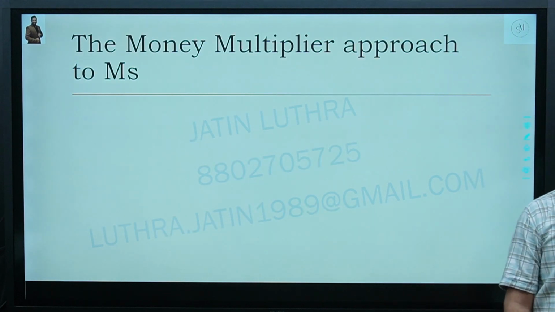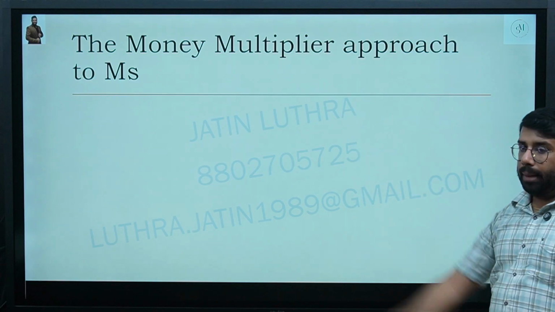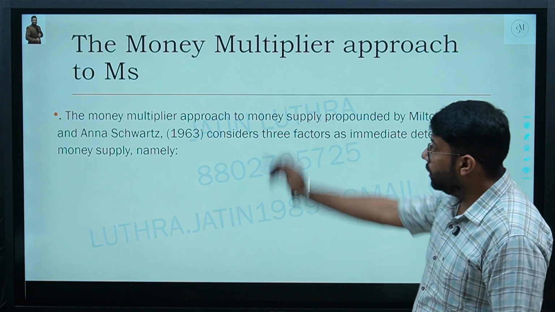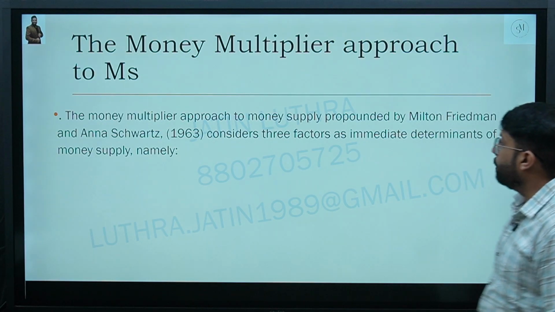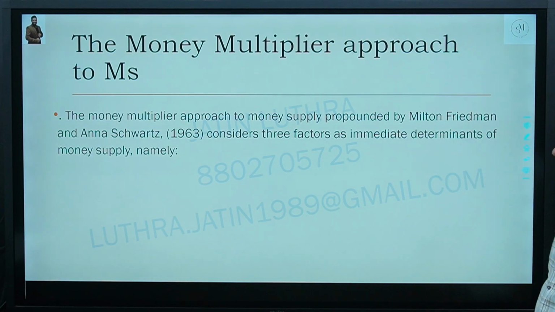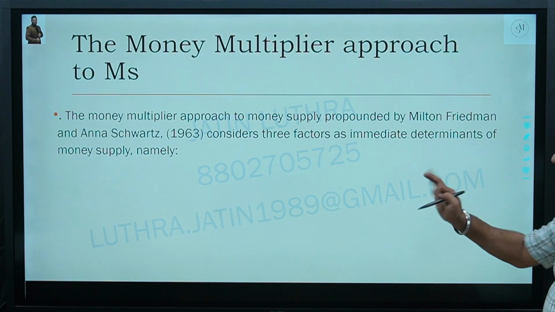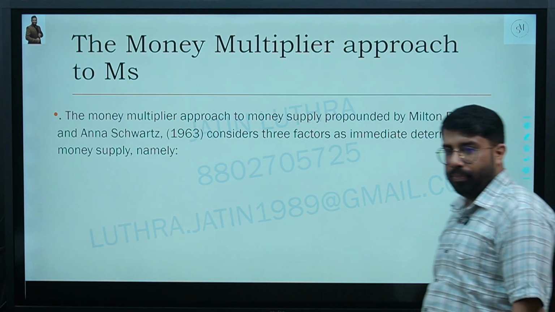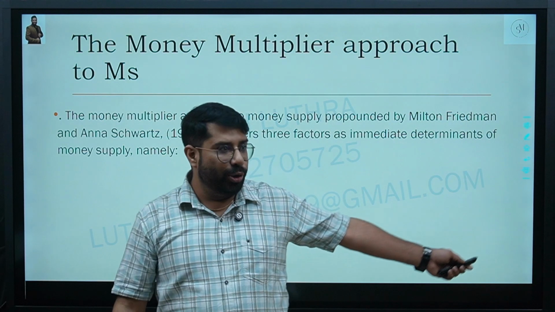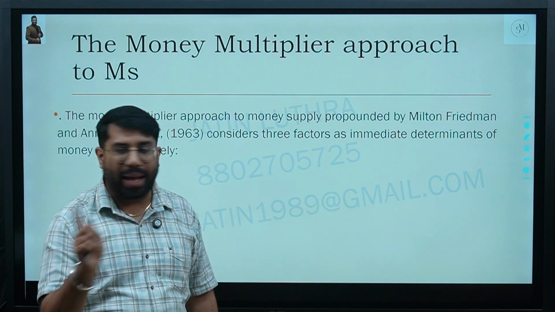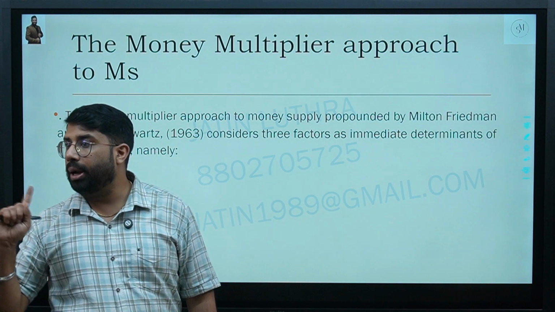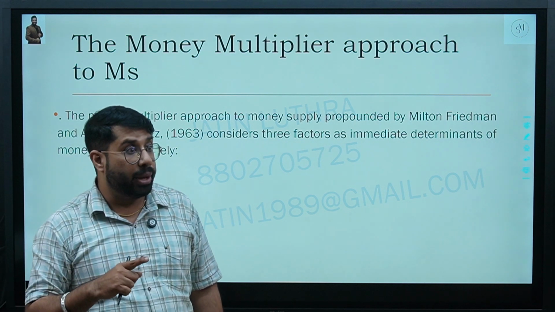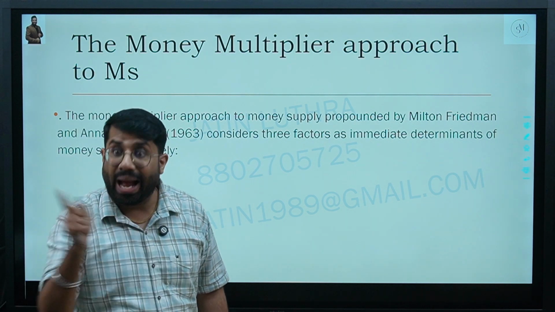Shall we move on? The money multiplier approach to money supply. It says the money multiplier approach to money supply, propounded by Milton Friedman and Anna Schwartz, considers 3 factors as immediate determinants of money supply. Previously I told you, money supply does not only depend upon the behavior of the central bank, but also upon the behavior of commercial banks and the public.